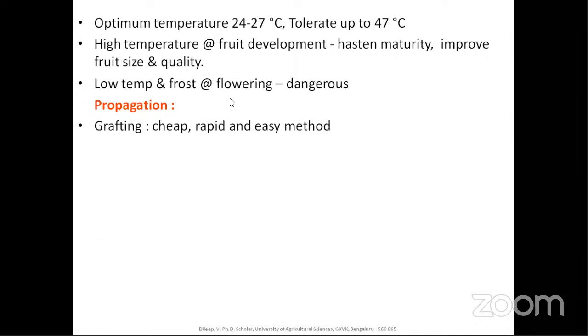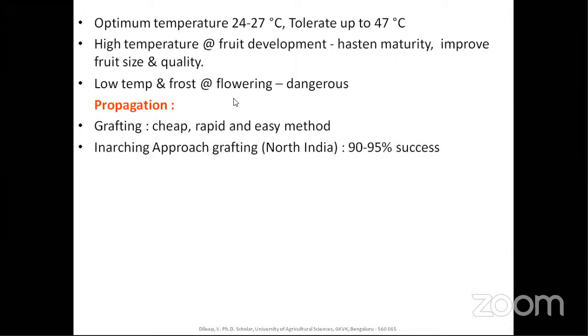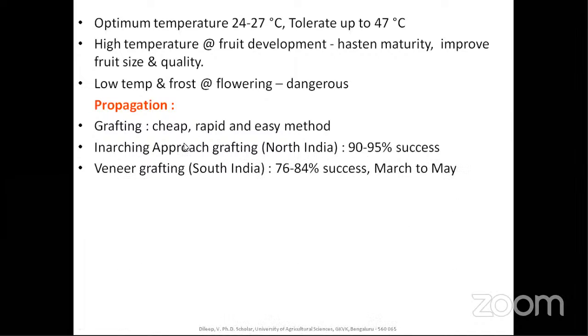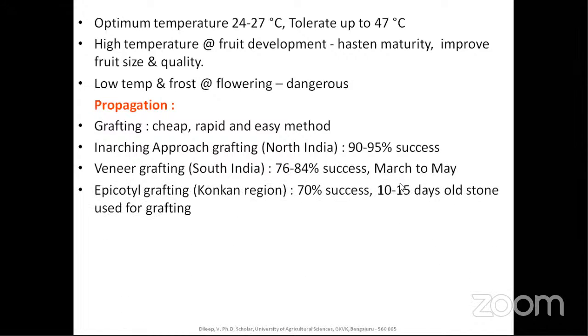And propagation: we all know that grafting is a cheap, rapid and easy method. Enarching, or approach grafting, is commercially practiced mainly in North India, with almost a 90 to 95% success rate. Veneer grafting is practiced in South India, with about 76 to 84% success, and it is done during March to May. After March to May, it is planted in June to July, that is, before the monsoon.